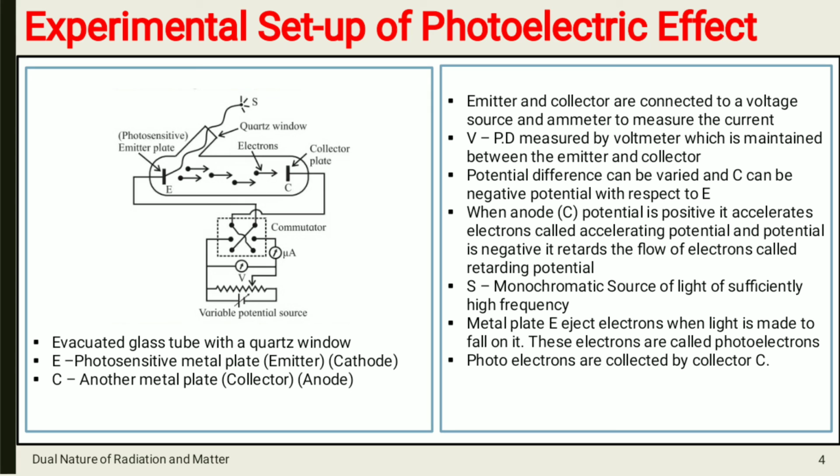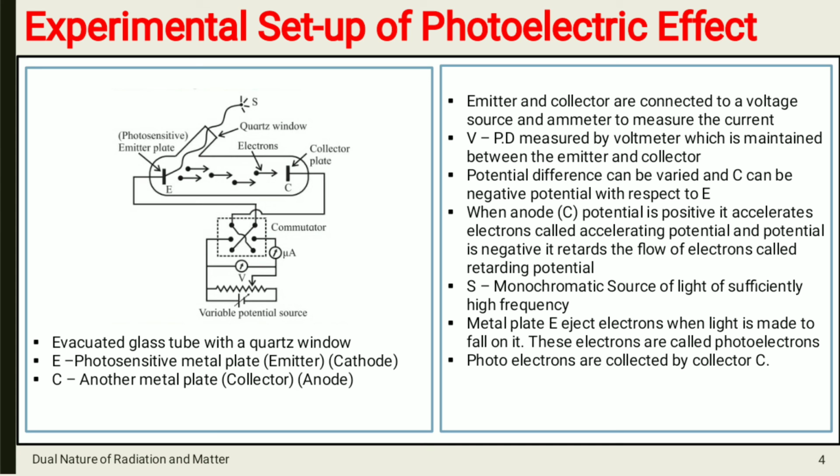And if we change collector plate C from positive potential to negative potential, then what will happen? Electrons emitted from E will not reach C. It is because both are having negative charge, and this negative potential on collector plate C is called retarding potential.